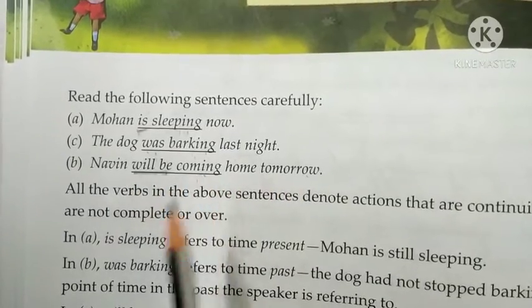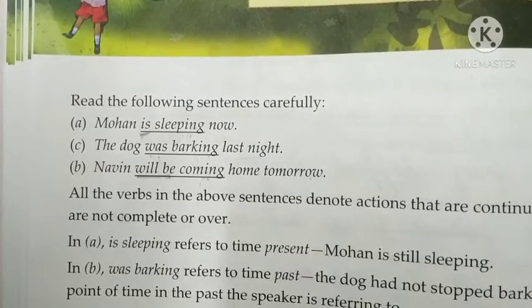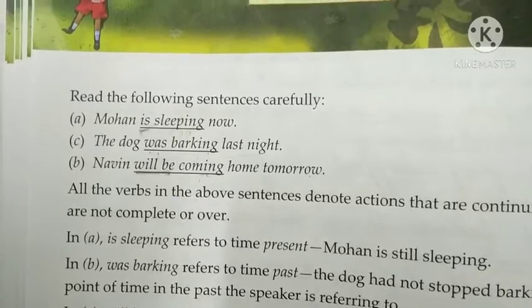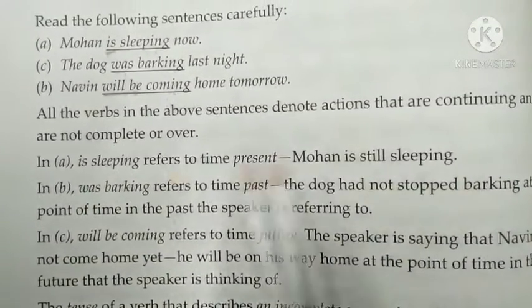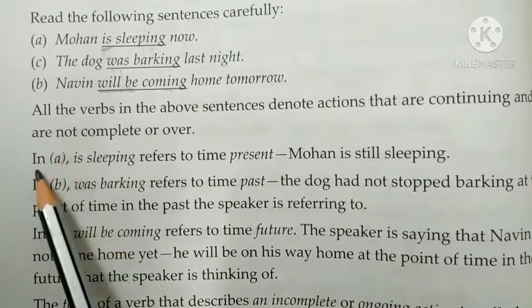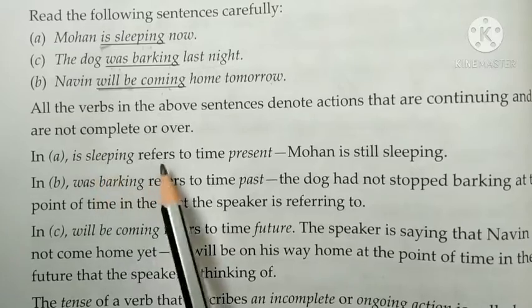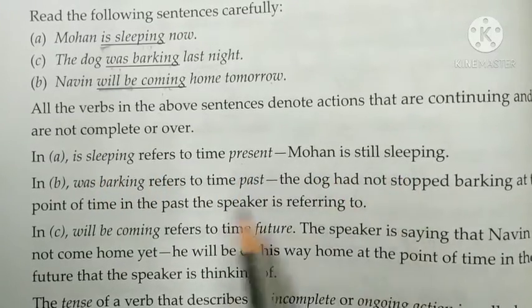So this action will be in progress in the future. Like this we can find out the continuous tenses. If I read the sentences given in your book, in A, Mohan is sleeping now. Is sleeping refers to time present. So Mohan is still sleeping.